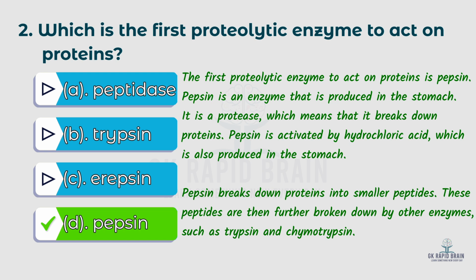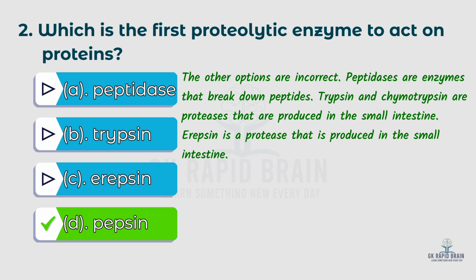Pepsin breaks down proteins into smaller peptides. These peptides are then further broken down by other enzymes such as trypsin and chymotrypsin. The other options are incorrect. Peptidases are enzymes that break down peptides. Trypsin and chymotrypsin are proteases that are produced in the small intestine. Ellipsin is a protease that is produced in the small intestine.